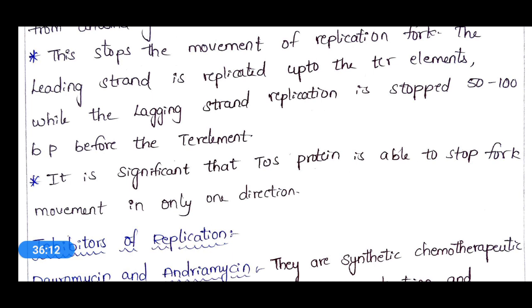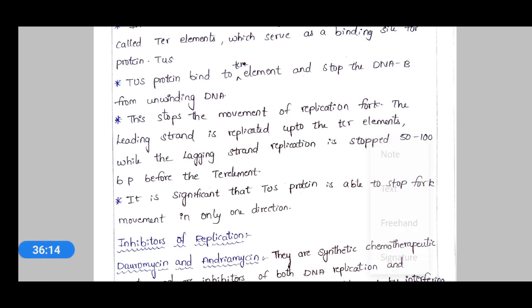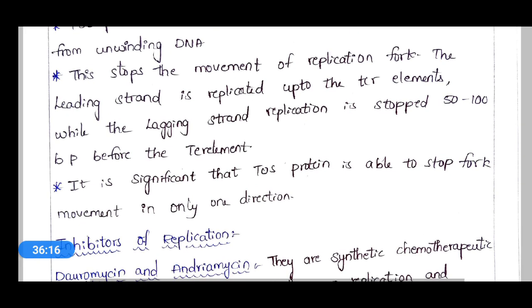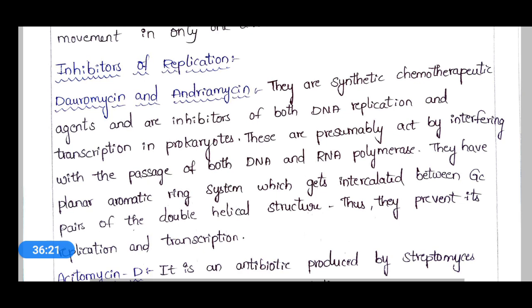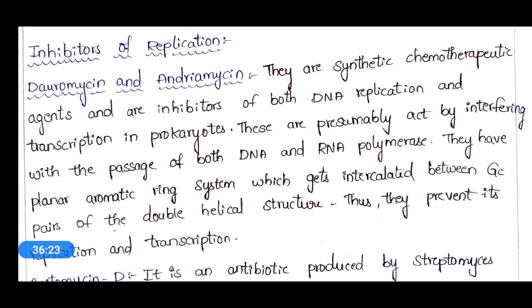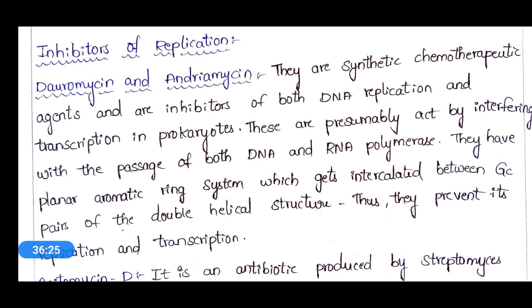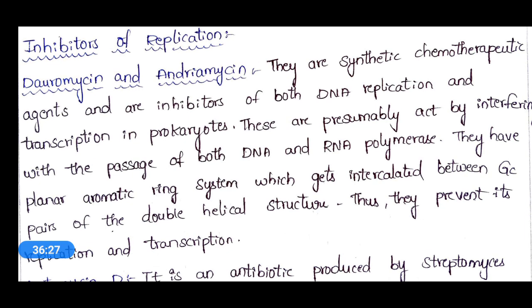Apart from termination, we also have different kinds of inhibitors for this replication. That means there are a few chemical components which can stop replication. They inhibit the replication process. Let's see a few of the inhibitors of this replication process.